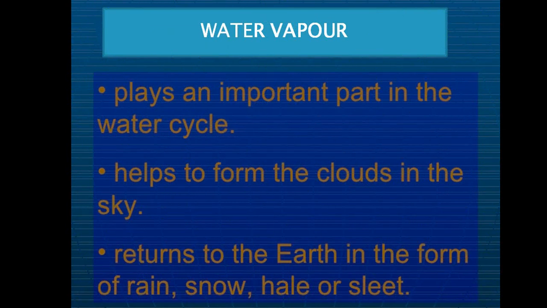Next is water vapor. So water vapor, as you know, the cycle or the circulation of the water on this earth is known as the water cycle. So this is how the water is circulating. We have the various processes like evaporation, condensation and precipitation. So water is circulating on this earth in the form of water cycle, and basically we find this water vapor, which is actually the water which has evaporated from the earth, and it is forming a part of the atmosphere.